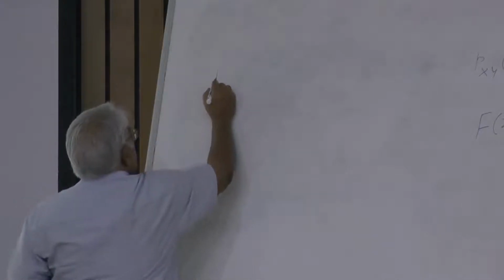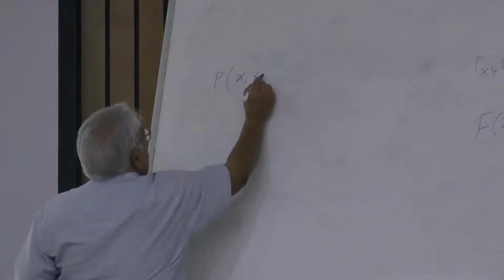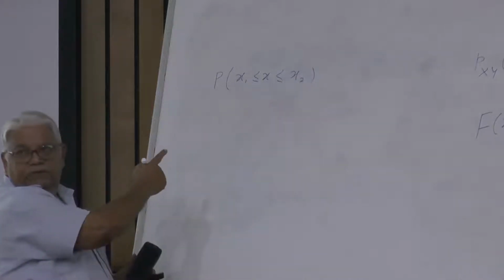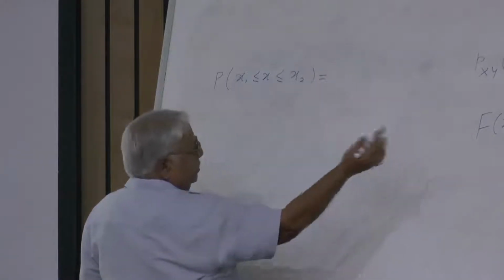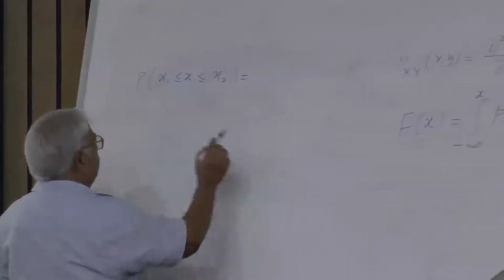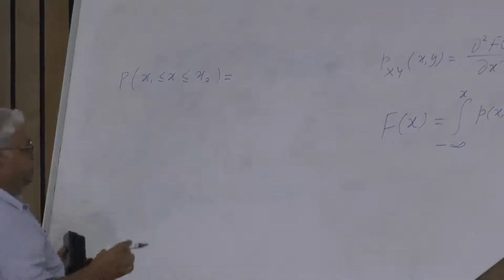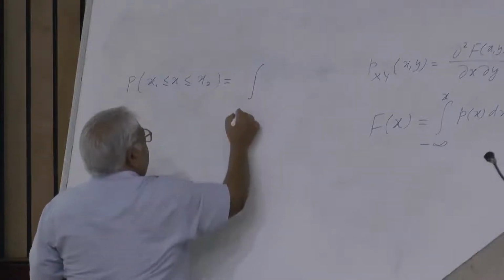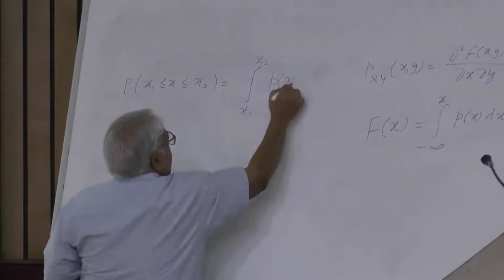If we are looking for the probability of occurrence of x between x1 and x2, I think you can tell me how to get that. If you know the probability density function, we can find the probability of x lying between two ranges, x1 and x2. How will that be? It is the integral from x1 to x2 of p_X dx.